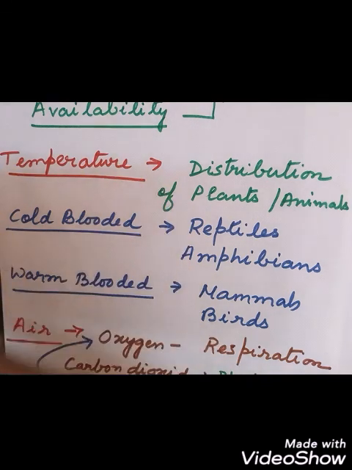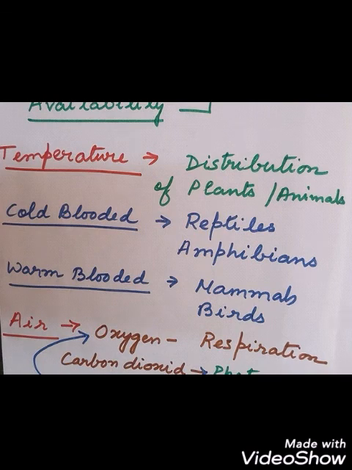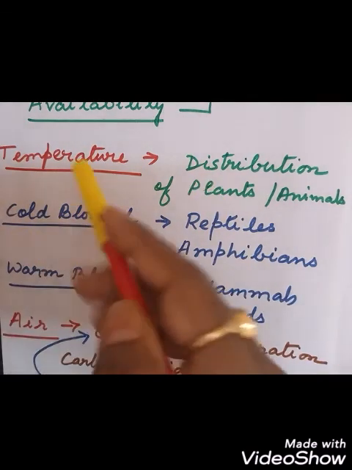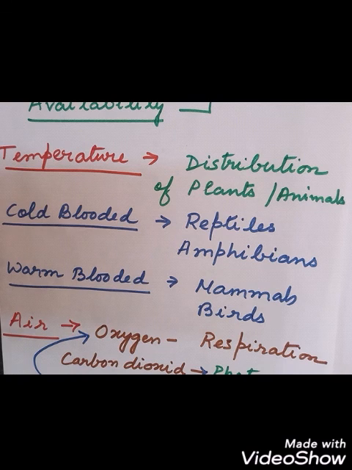Next, we will talk about temperature, which is also an abiotic component. The non-living component of nature is temperature along with light. And what is this temperature? This is the measure that tells us how cold or hot an object is. So when you have fever, you use a thermometer to find out your body's temperature. That means how hot or cold you are. So the value shown in the thermometer gives that measurement. This measurement is called what? The temperature. So the temperature of the earth is the most suitable for life to exist.